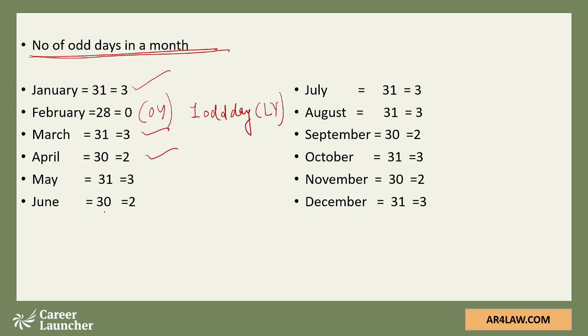Another important thing that you need to keep in mind: July and August are the only 2 consecutive months in a year which have the same number of days, 31 each. So both of them will give you 3 odd days. September 2, October 3, November 2, December 3.